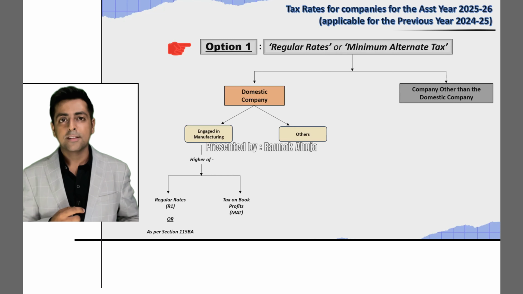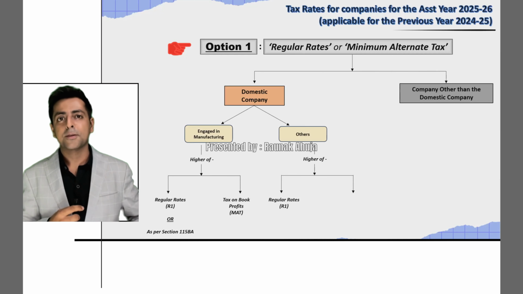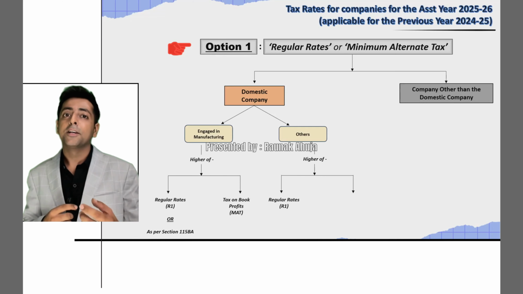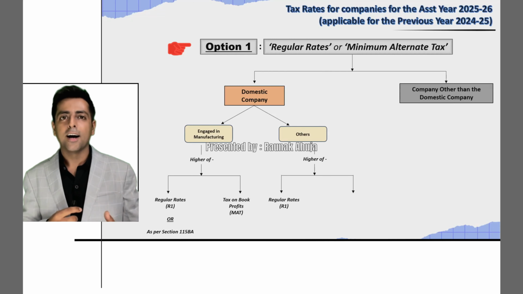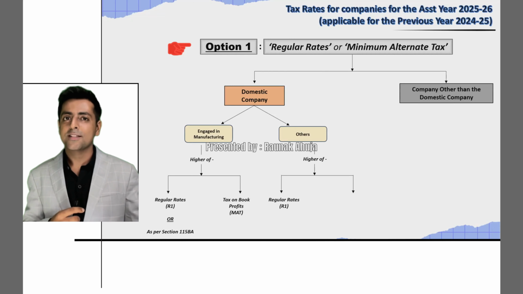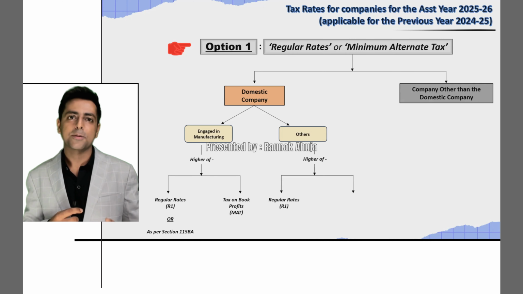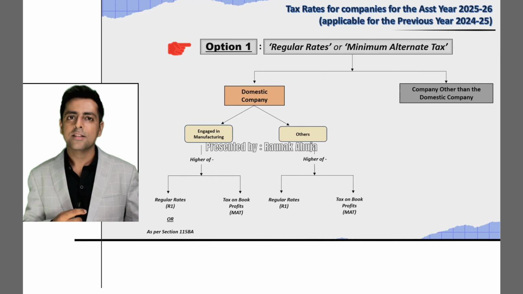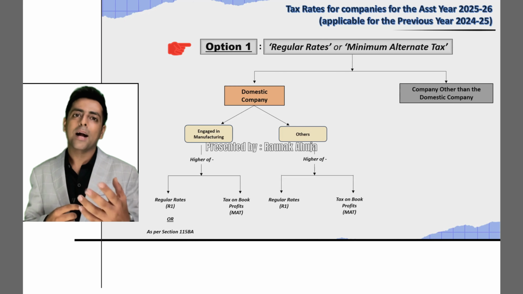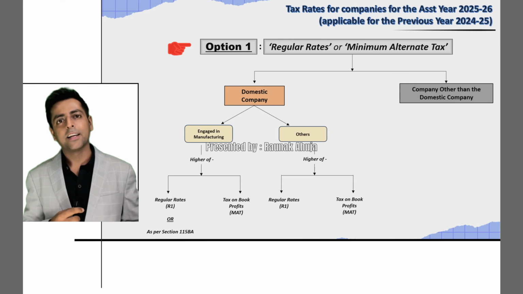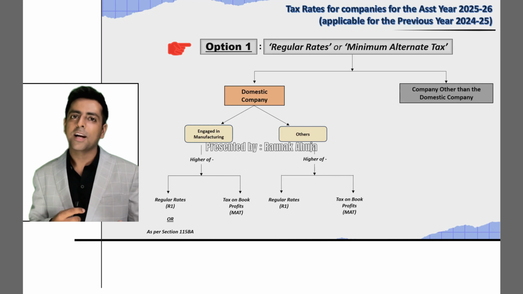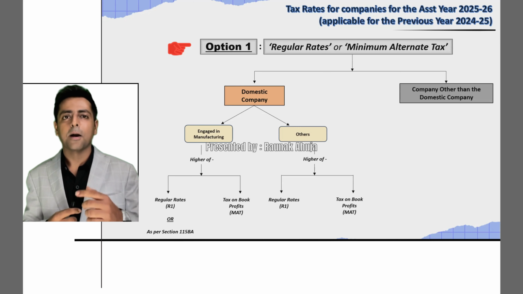Moving on to companies that are not engaged in manufacturing. For companies that are not engaged in manufacturing, the first step towards calculation of taxes would be calculation of taxes as per the regular rates, which is R1. Once the taxes are calculated as per step 1, then again taxes are calculated as per step 2, which is calculation of taxes as per MAT provisions. Again, higher of these two taxes would be considered as tax payable by such company.